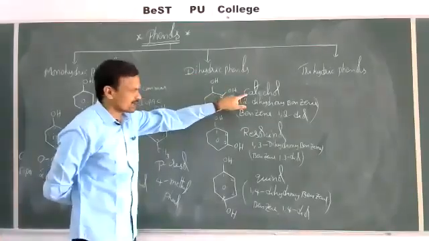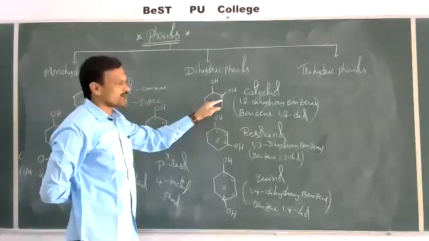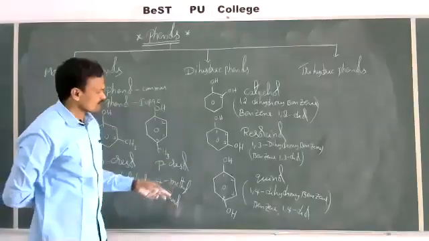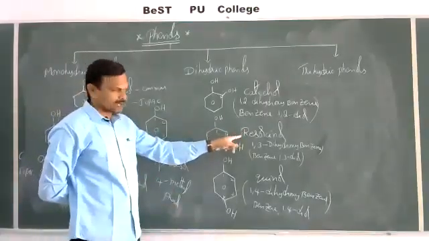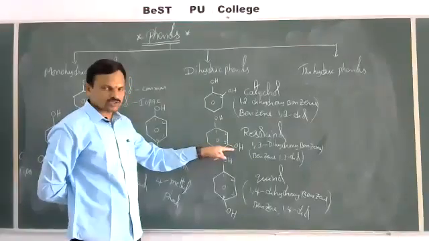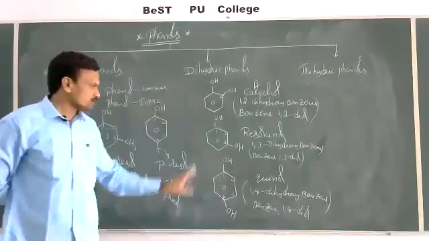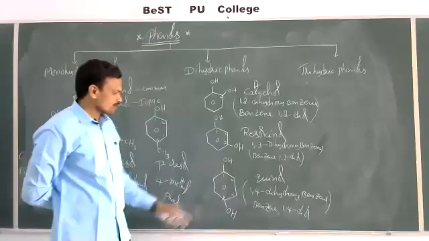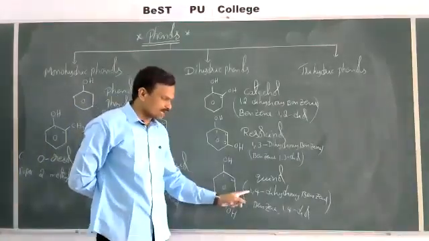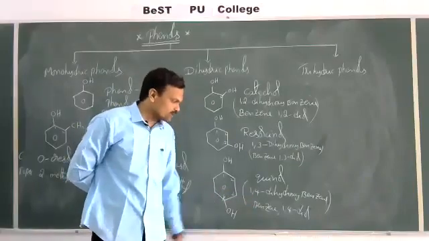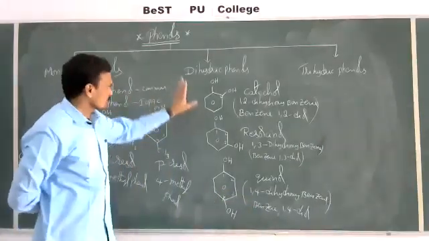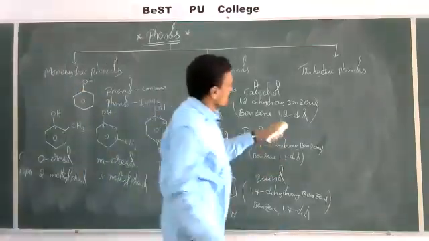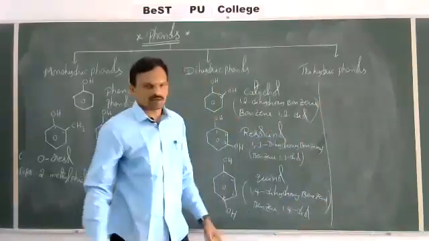So once again, catechol, common name; 1,2 dihydroxybenzene or benzene 1,2 diol. These are IUPAC names. Next, resorcinol, common name; 1,3 dihydroxybenzene or benzene 1,3 diol. That is the IUPAC name. Quinol, also called hydroquinone; the IUPAC names are 1,4 dihydroxybenzene or benzene 1,4 diol. These are the examples of dihydric phenols. Now let's take examples for trihydric phenols.